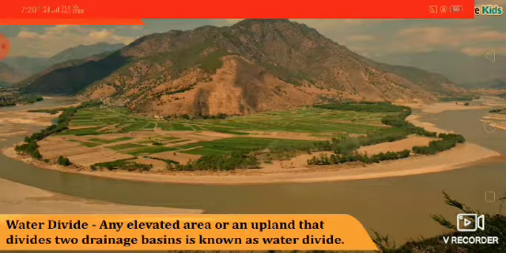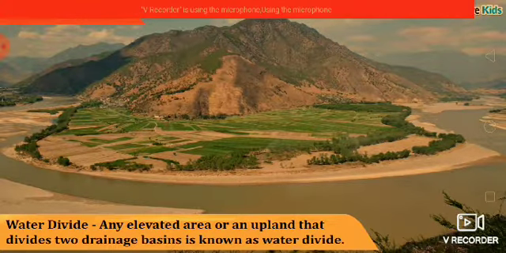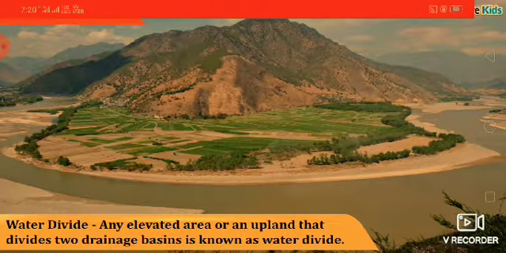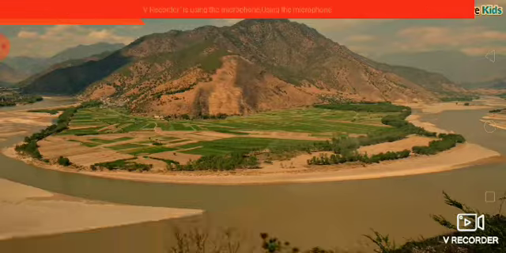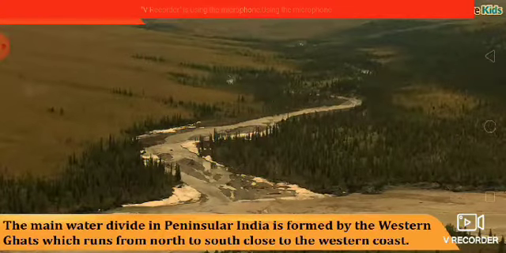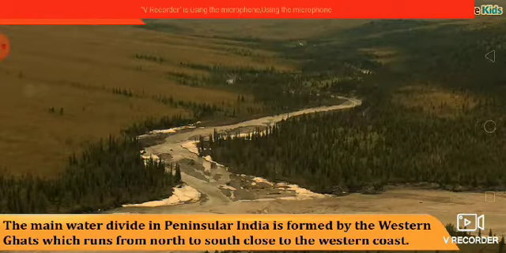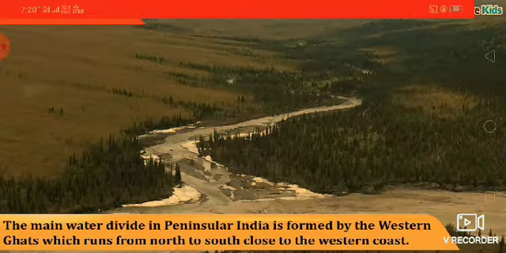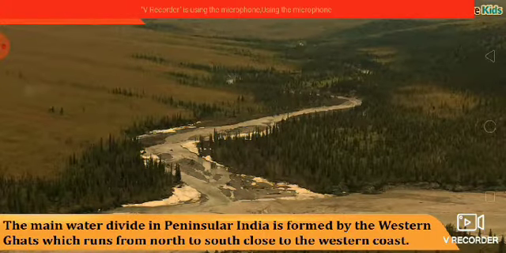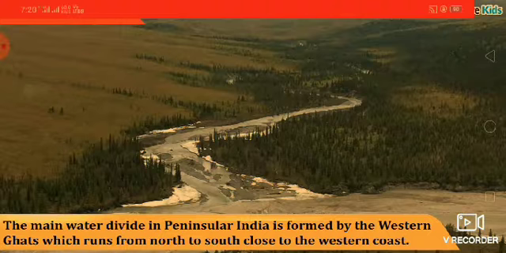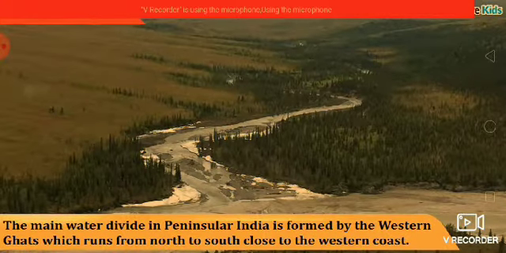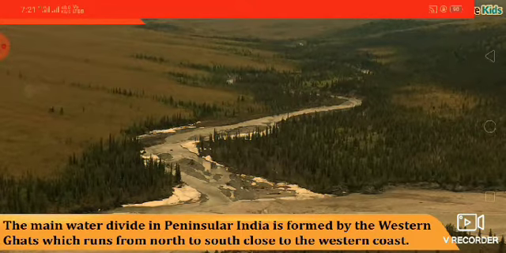Well, you must be wondering why we are discussing water divide in this module. Now come on, let's clear that doubt too. So, in India, the elevated area or upland that separates the river basins is known as the Western Ghats. So, we can easily say that the Western Ghats are the water divide of peninsular India.